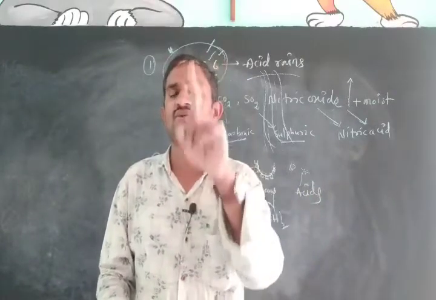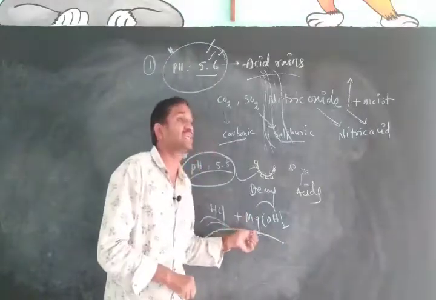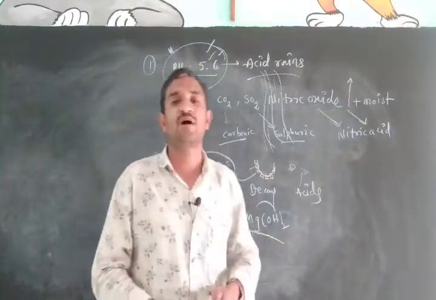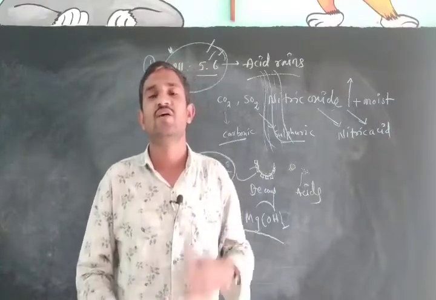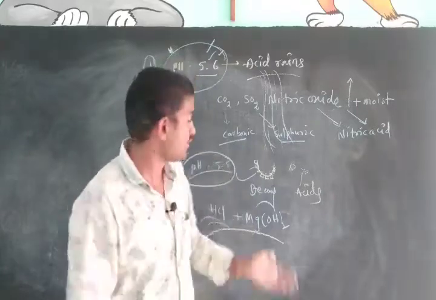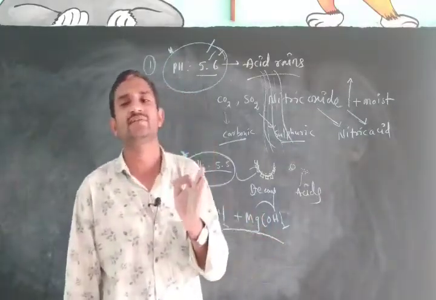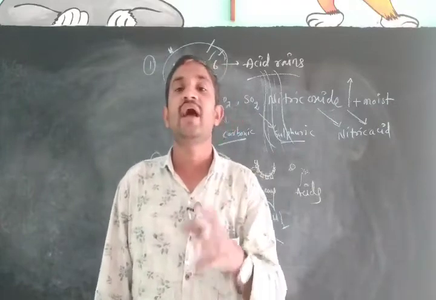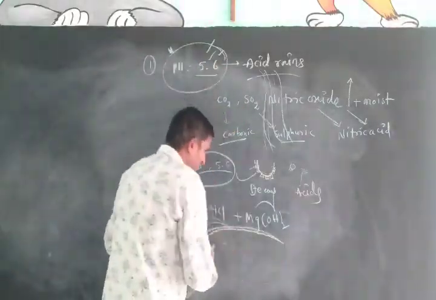In the advertisement you can get the information about Eno. What does Eno consist of? Magnesium hydroxide, which is called milk of magnesia. When the acid levels are increasing in our body, we have to take this one. It works as an anti-acid only. That we have to remember.